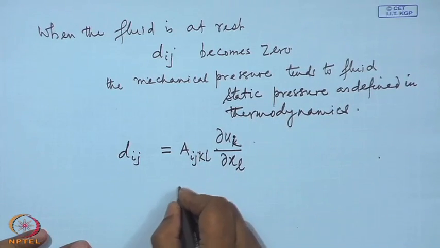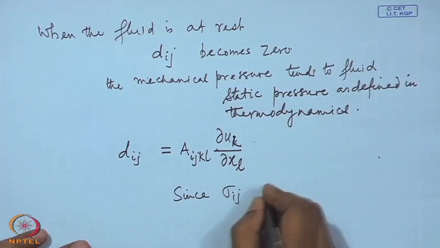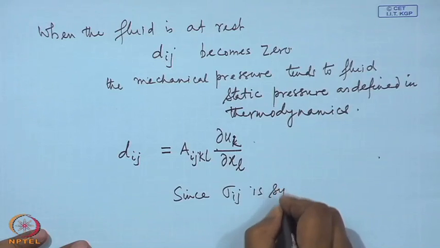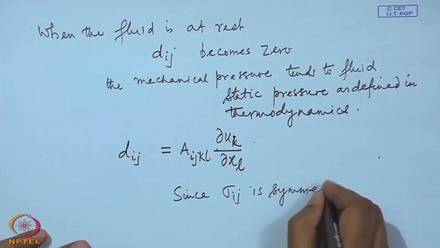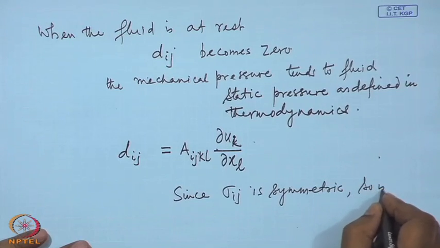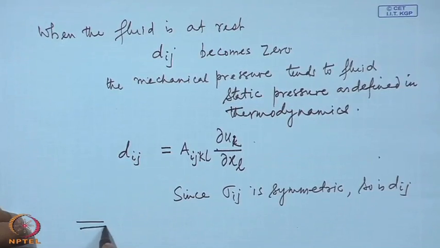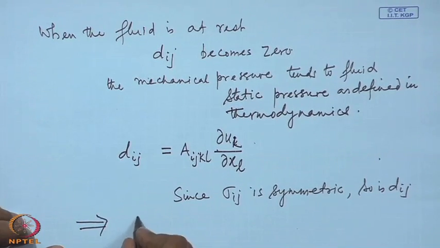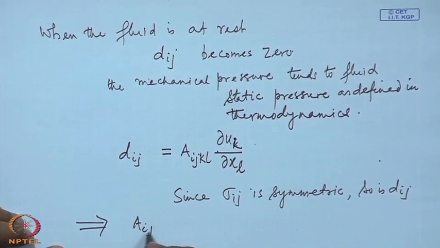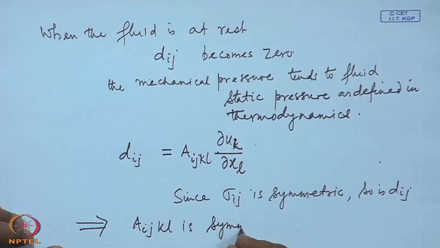So, you can write that since sigma_ij is symmetric, so is d_ij, and this gives that A_ijkl is symmetric in i and j.